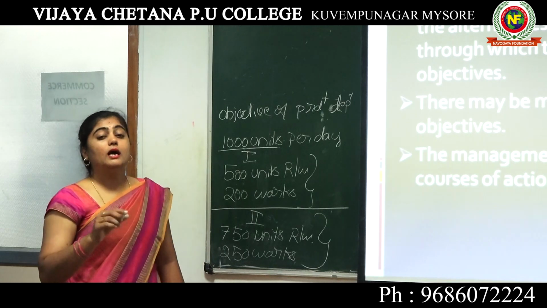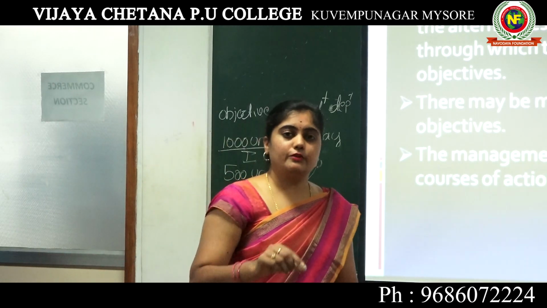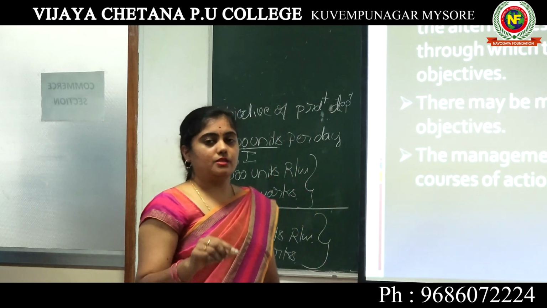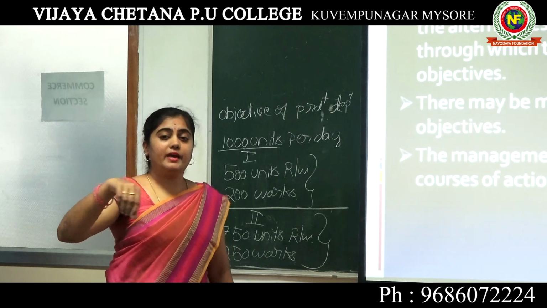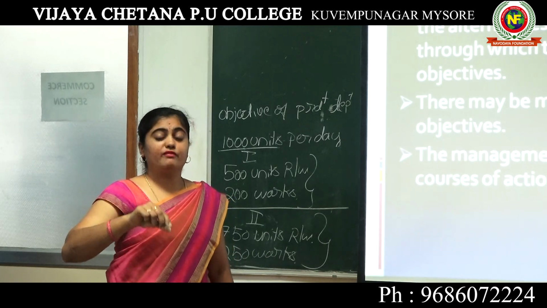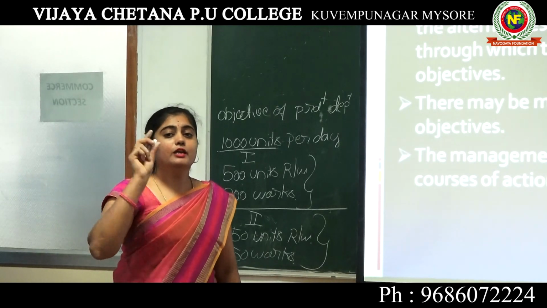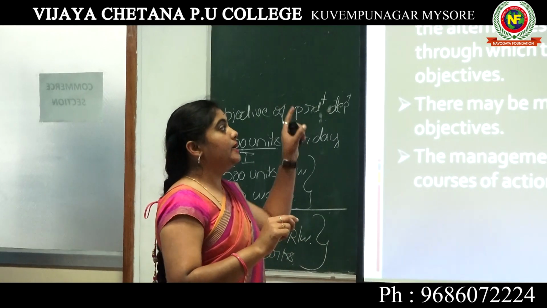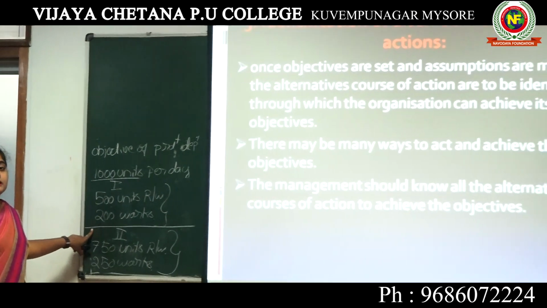This is the third step, that is identification of alternative courses of action. So here alternatives means methods or ways which are going to be identified in an organization to carry out the desired goals. Here, this step completely depends on the first and second steps.